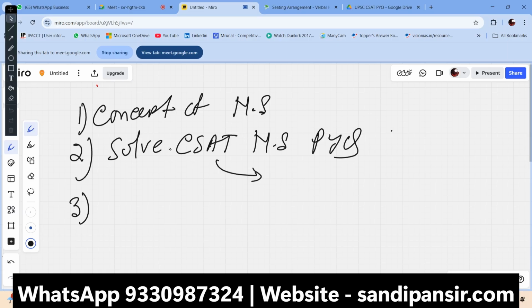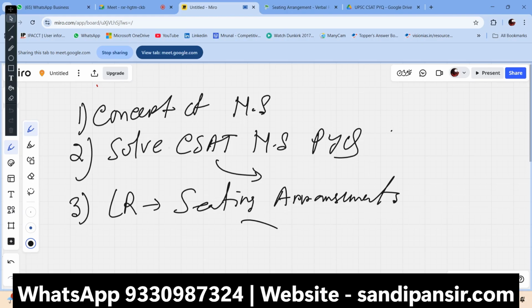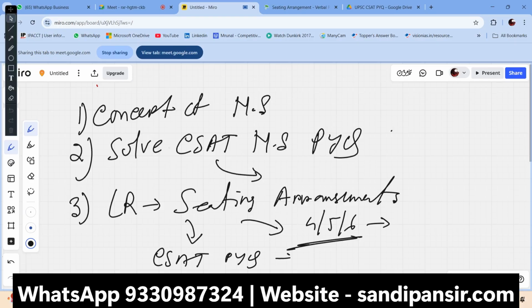So we need to conceptualize these questions here. Apart from that, we'll be moving toward the logical reasoning section, and today's topic, as you know, is seating arrangement. We will also have a conceptual idea of seating arrangement, and I'll solve 4 to 5 to 6 seating arrangement questions, and then we'll be moving toward the CSAT PYQ as well.